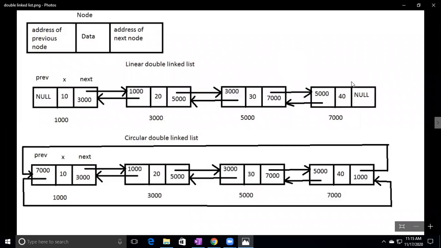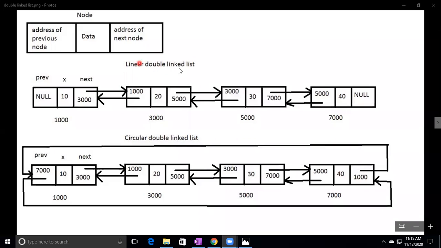In the double linked list, a node contains how many parts? Three parts. What are those? Data, address of next node, and address of previous node. Just now I explained. In the double linked list, two types are there: one is linear double linked list, another one is circular double linked list.